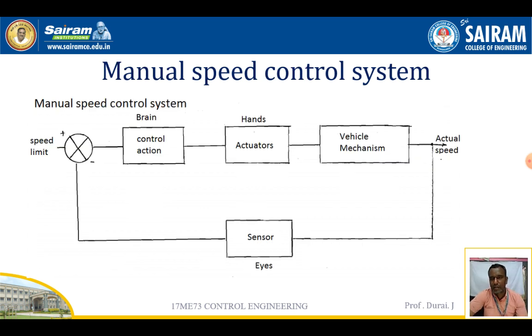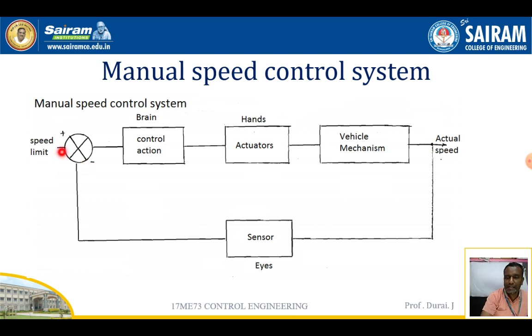Then comes another one, the manual speed control system. Here the control action is the brain, the actuator is the hand or steering, and the vehicle mechanism is the other part. The actual speed goes to the sensor, and the feedback system is the eyes or sensor.